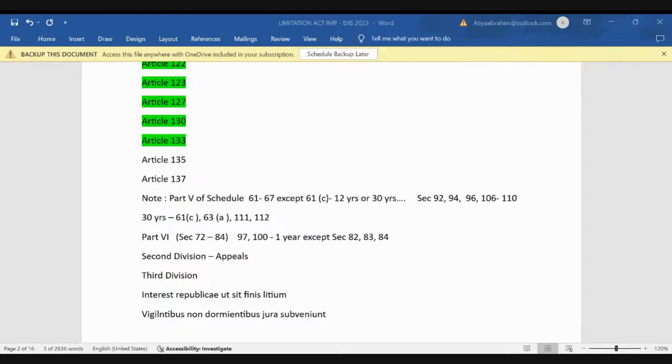ठीक है. Peace, why? Because it also quietens long possession and it extinguishes stale demands. Some demands which has already become stale because आपने limitation period over कर दिया, you were sleeping over your rights, you came here after such a long period which has already crossed your limitation, and your demand is a stale demand. So limitation act is also aiming to quieten long possession and to extinguish stale demand. So that is how it is obtaining peace, it is bringing security in the society. So it's a statute of peace, it's a statute of repose and it's a statute of justice.